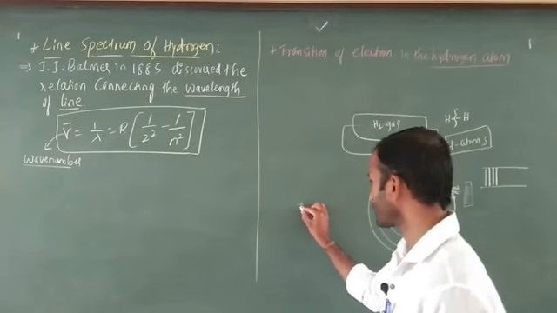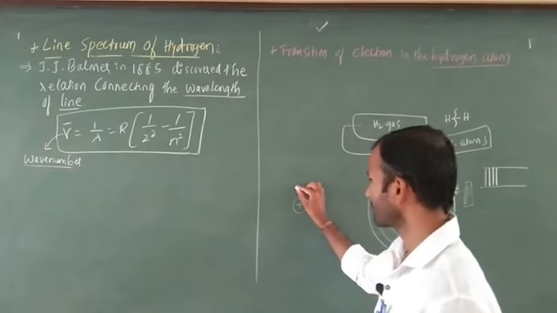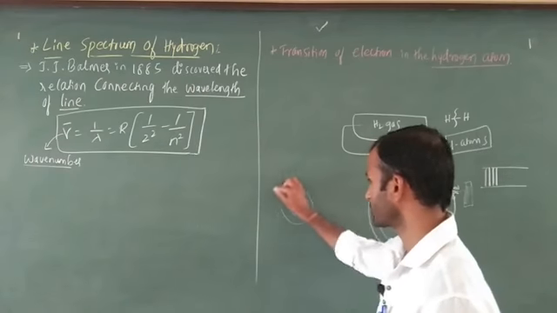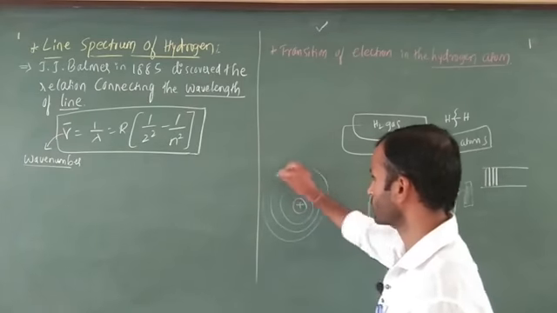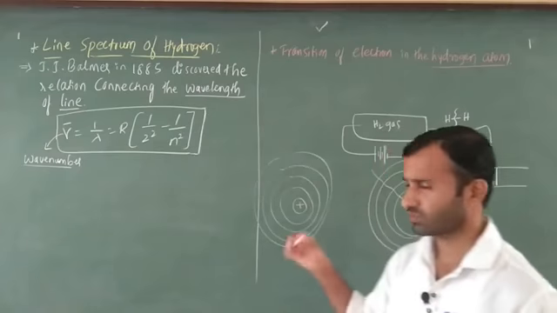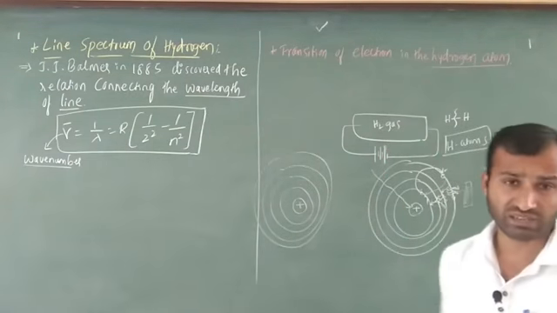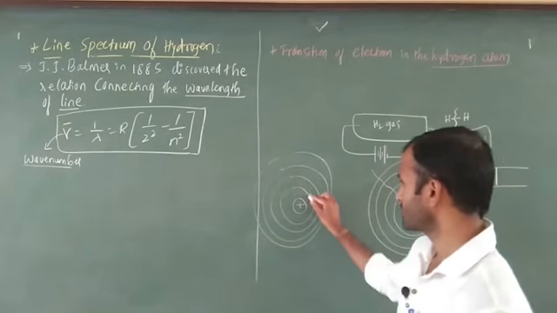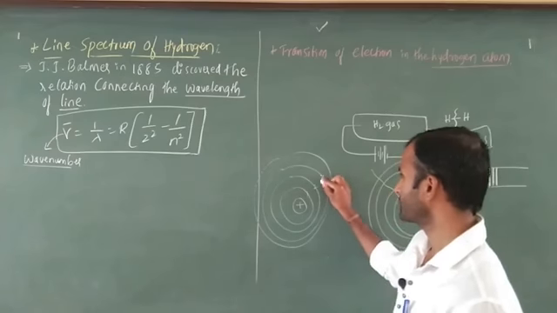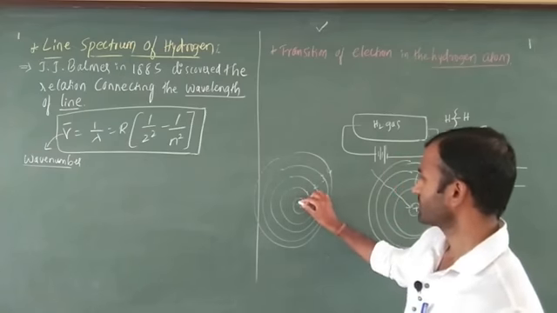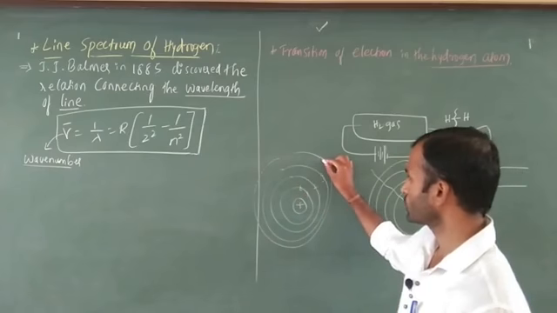Here is the important fact. The nucleus is there. After that, this is the first position, next is the second, next the third, next the fourth, and so on, going up to infinity. This is the first, second, third, fourth. In this case, the electron moves from lower energy to higher energy.